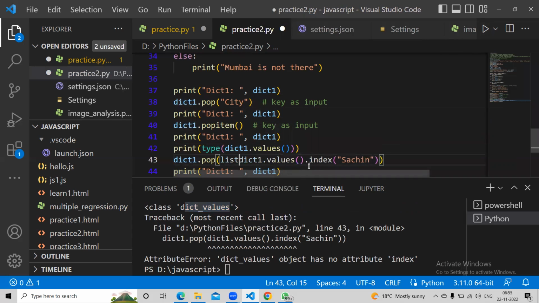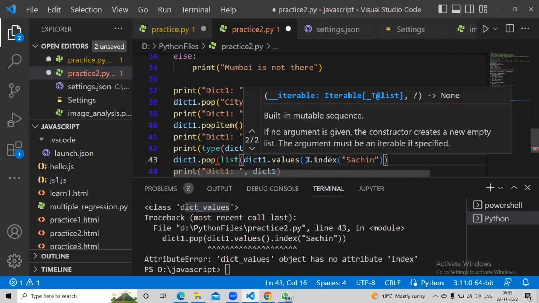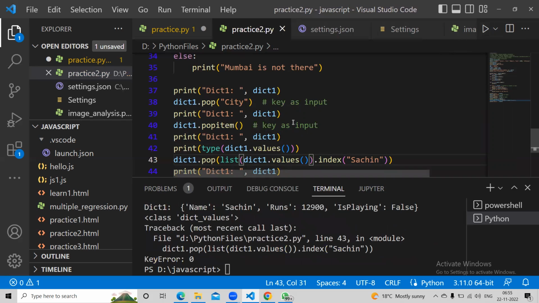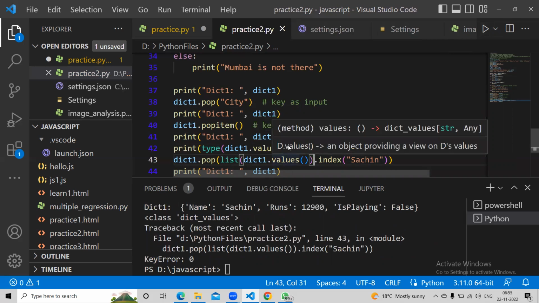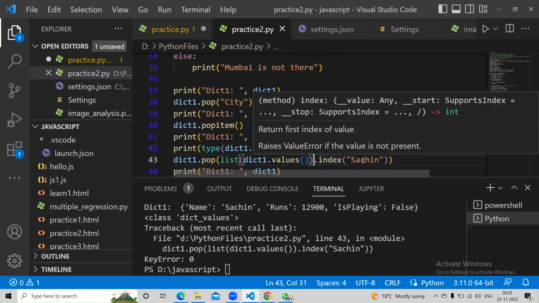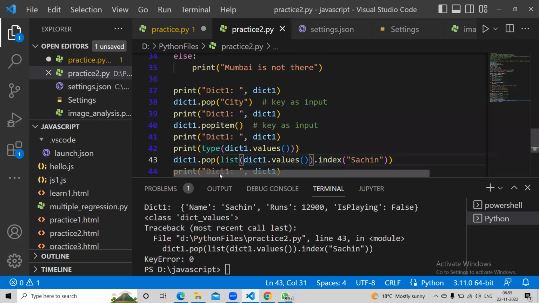So how to convert this into a list? You have to say list of. I can do it in 3 different steps, but I'm doing it in multiple steps. So index of Sachin is coming. Did you understand the steps, each step?